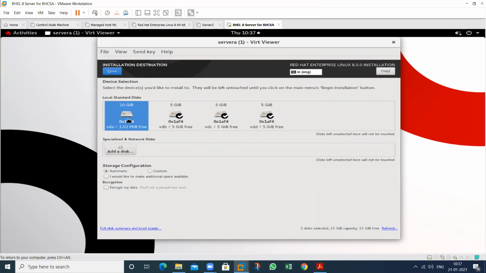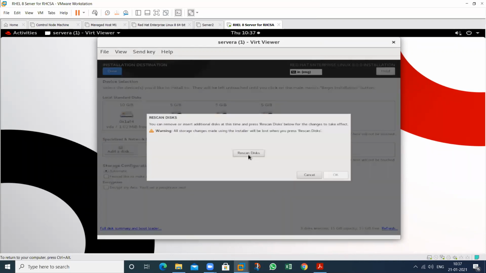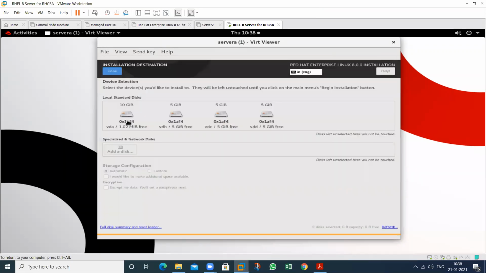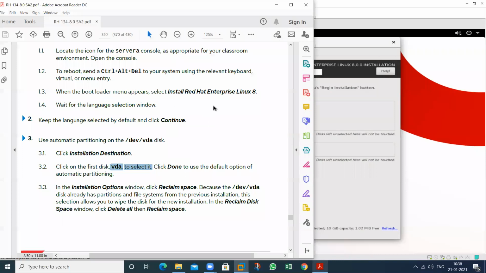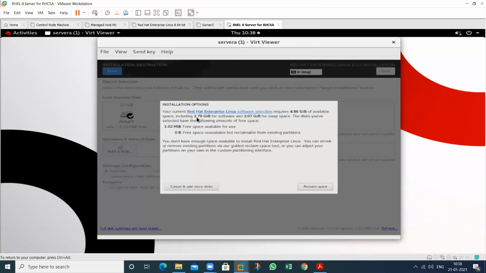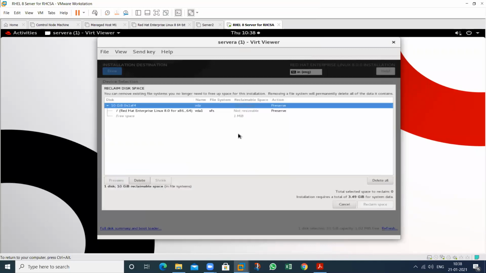Then just click on which particular reclaim disk. This one. Okay. One minute. Then done. Not this one. Then done. So this will show me this type of wizard. So at this time we have no space, including 2.79, required 4.86. So reclaim disk, it means we want to delete all the partition.